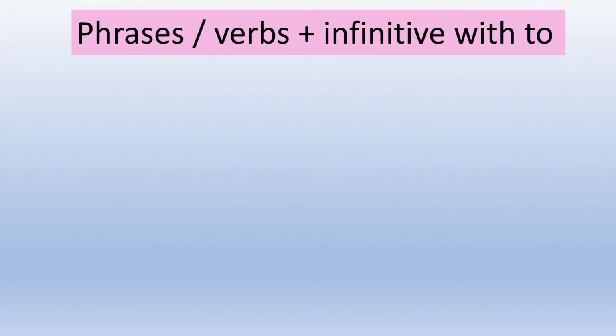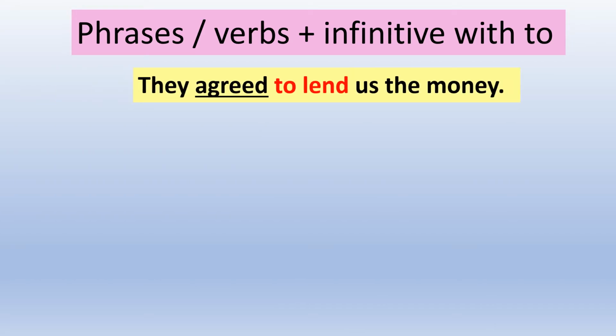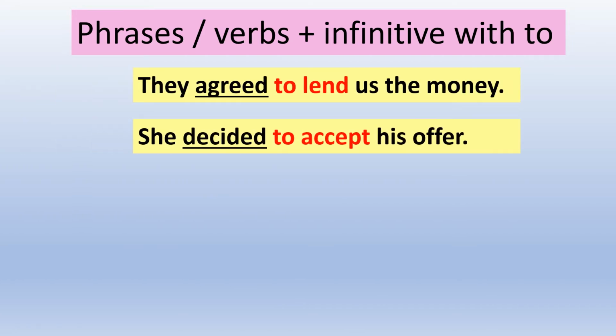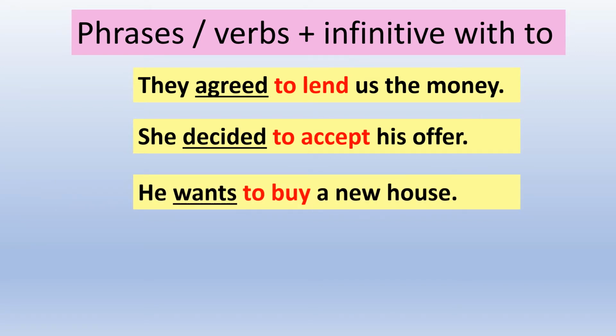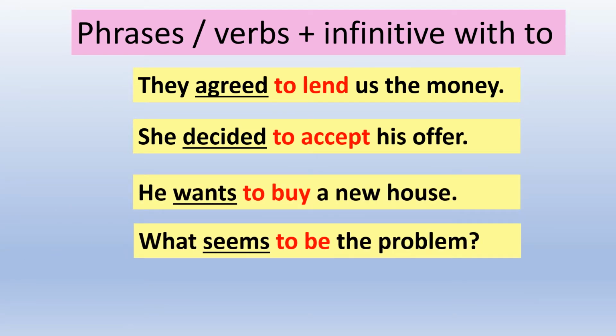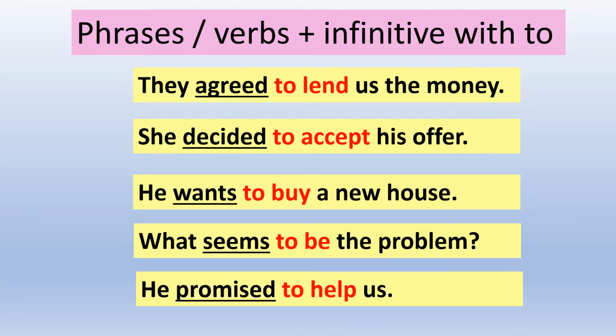Now, let's study some examples of infinitive with to. They agree to lend us the money. She decided to accept his offer. He wants to buy a new house. What seems to be the problem? He promised to help us. Here as you can see, all the verbs in red are infinitives with to. Why is it so? Well, after the verbs agree, decide, want, seem, promise, we must use an infinitive with to.